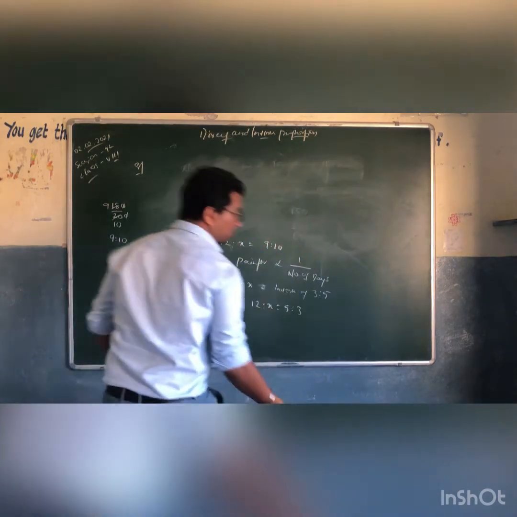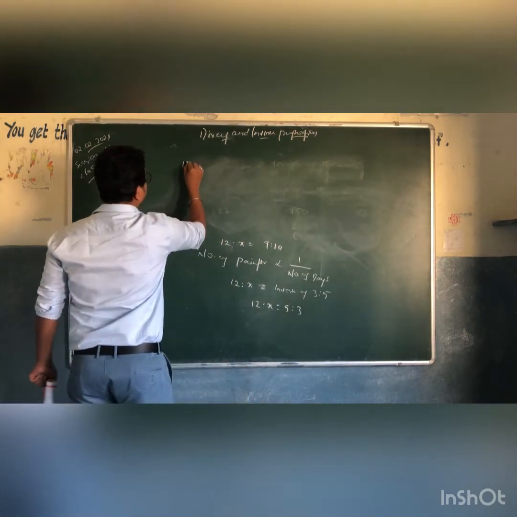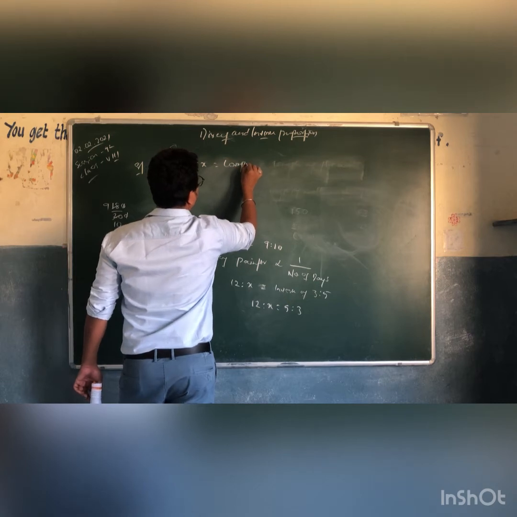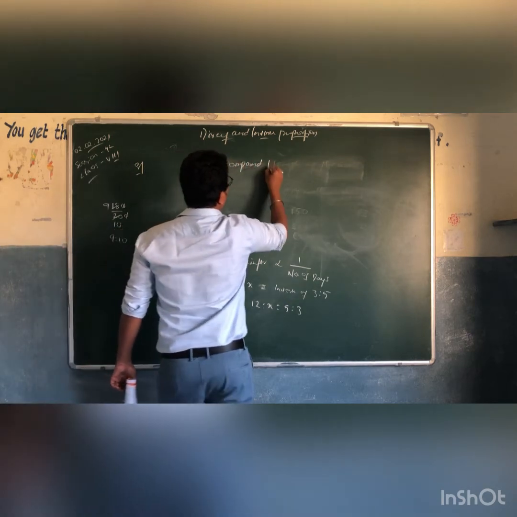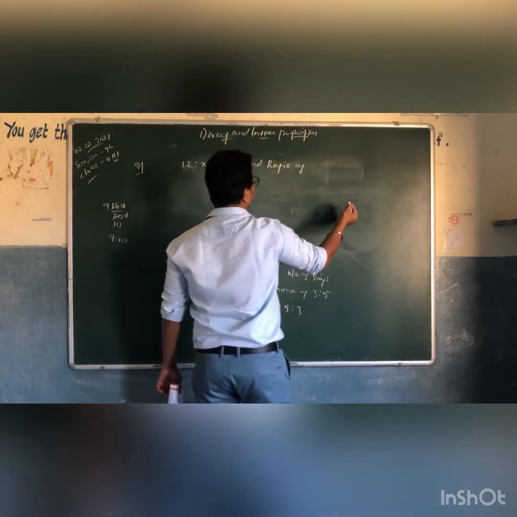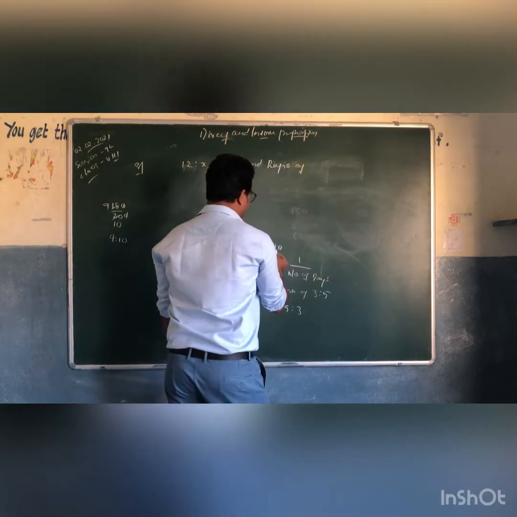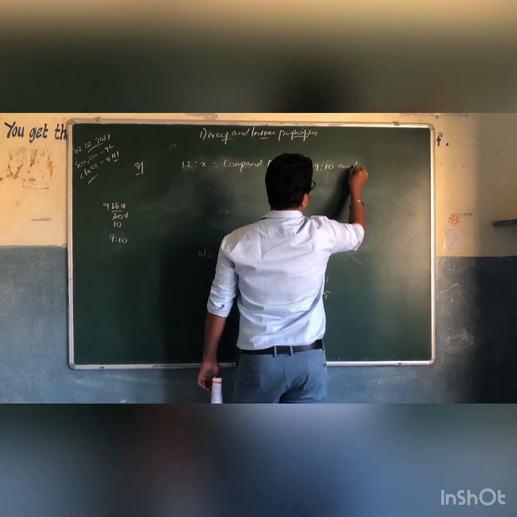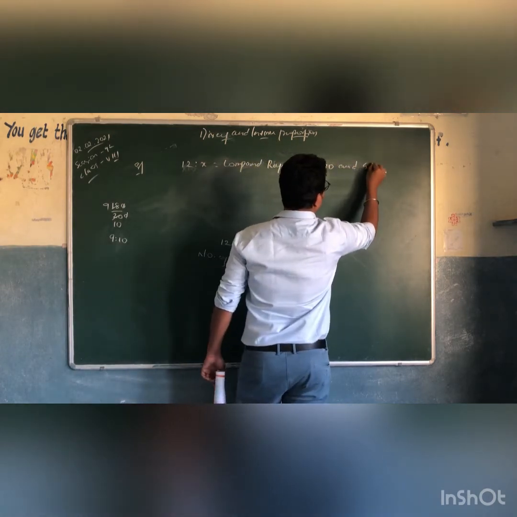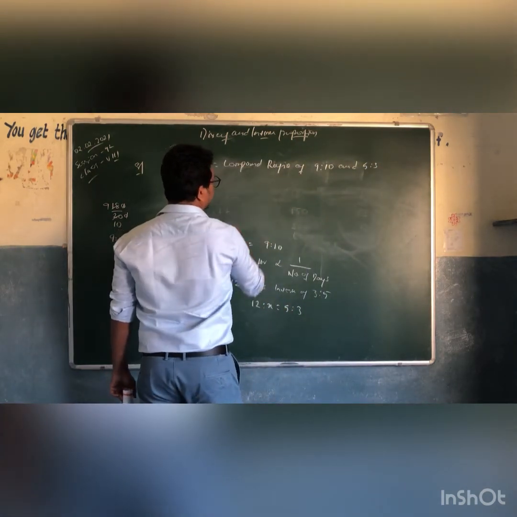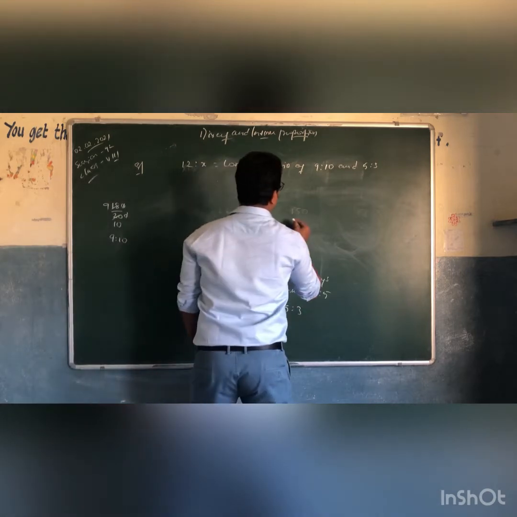Let's find the compound ratio. Now, simply we can write 12 is to x is equal to the compound ratio of the other two quantities. What are the other two quantities? One is 9 is to 10 and 5 is to 3. Now, the compound ratio of 9 is to 10 and 5 is to 3 is what we can write.